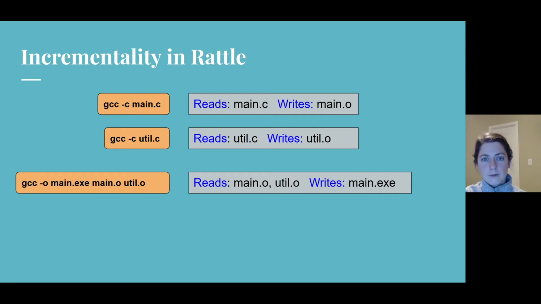On rebuilds, Rattle will check to see if the files read and written by each command have changed, and if so, it will rerun the command. For example, if main.c changes, Rattle will rerun the first command and would then rerun the third command if main.o changed as a result.